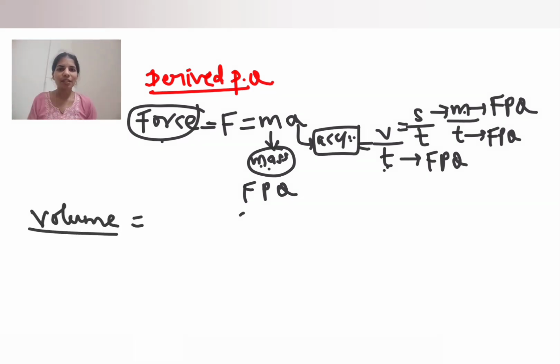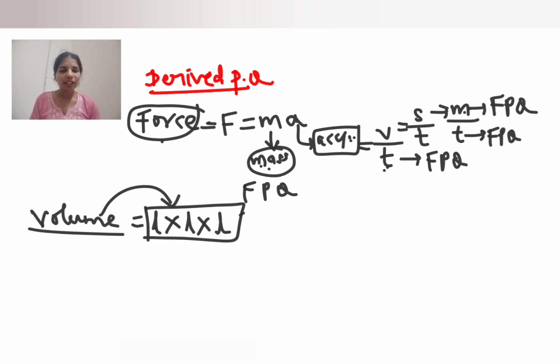Okay. Second example is the volume of a cube. So you know the formula, right? In a cube, all the sides are equal. Can I write length into breadth into height as L into L into L? Okay. So this cube is derived from length into length into length. Length is a fundamental physical quantity. By using these three fundamental physical quantities, we can derive volume.